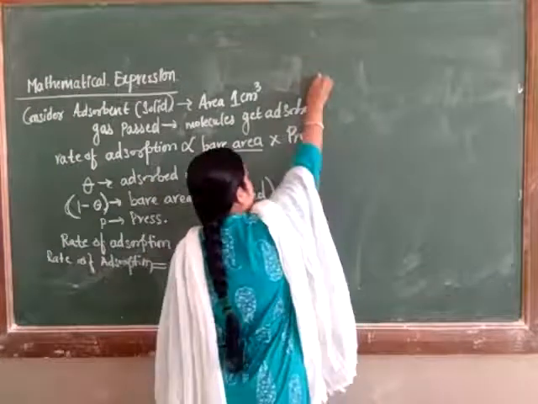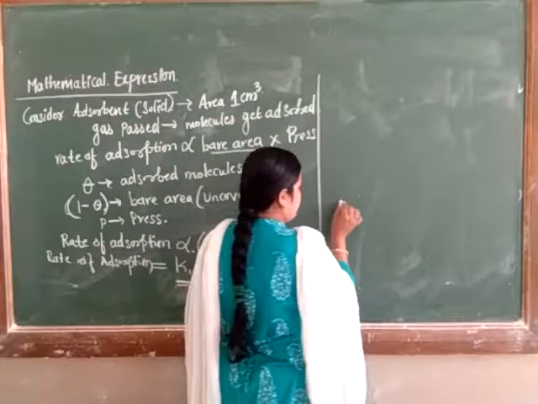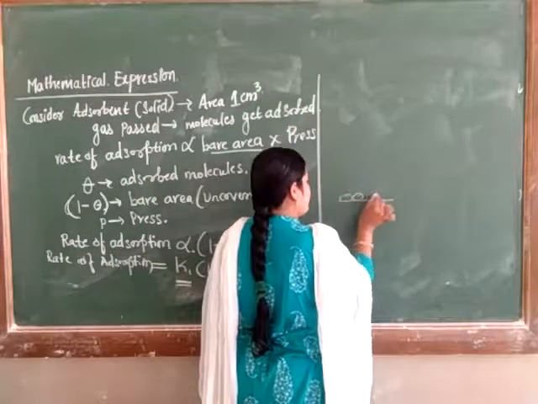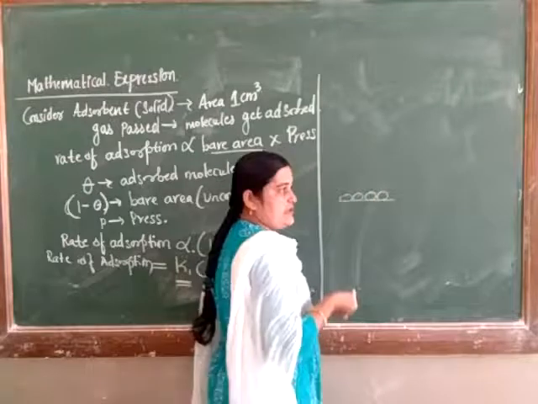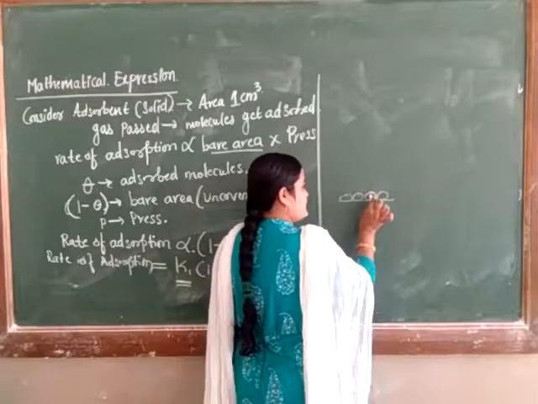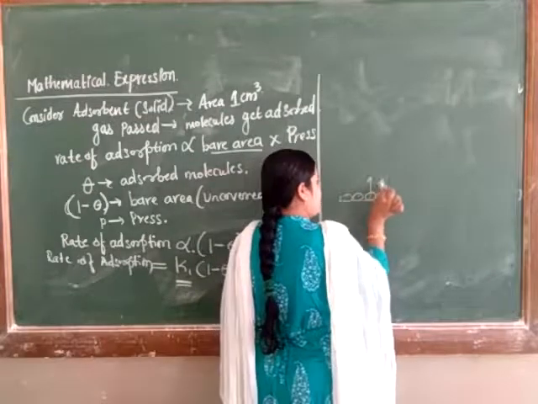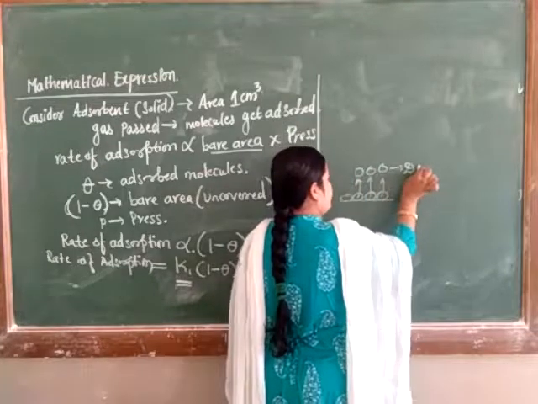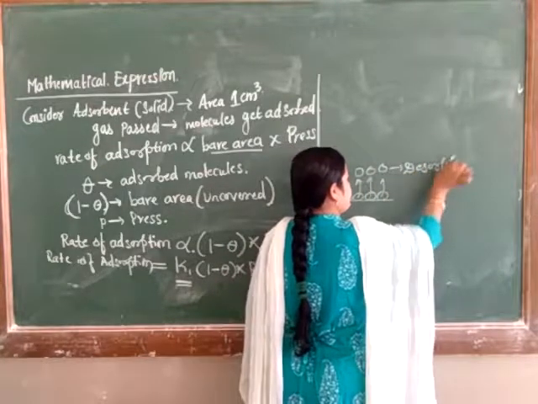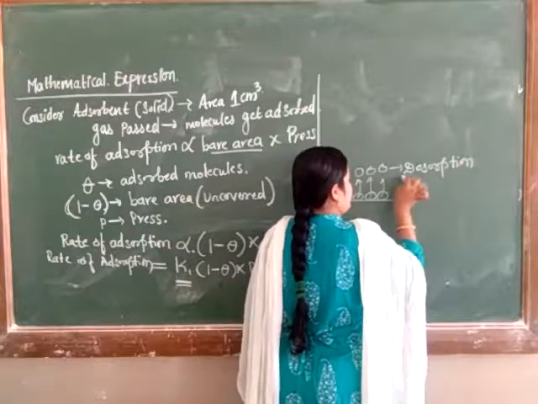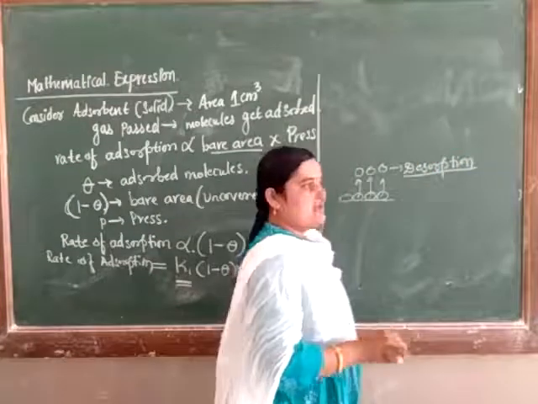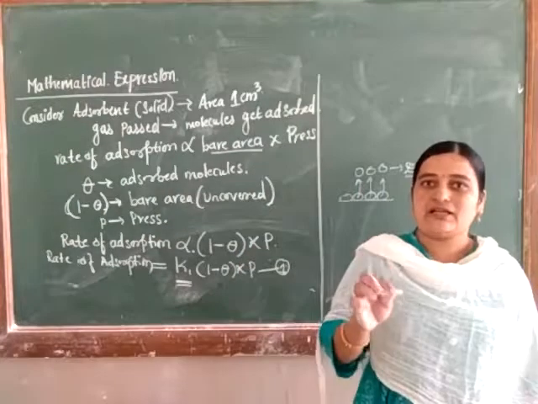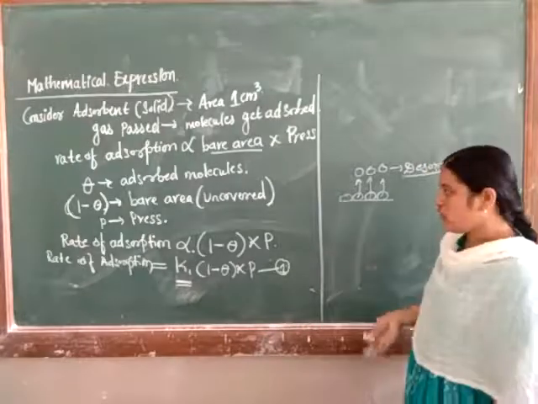Here adsorption takes place, and after adsorption some molecules start to leave the surface, and the process we call desorption. It is totally the opposite action of adsorption.